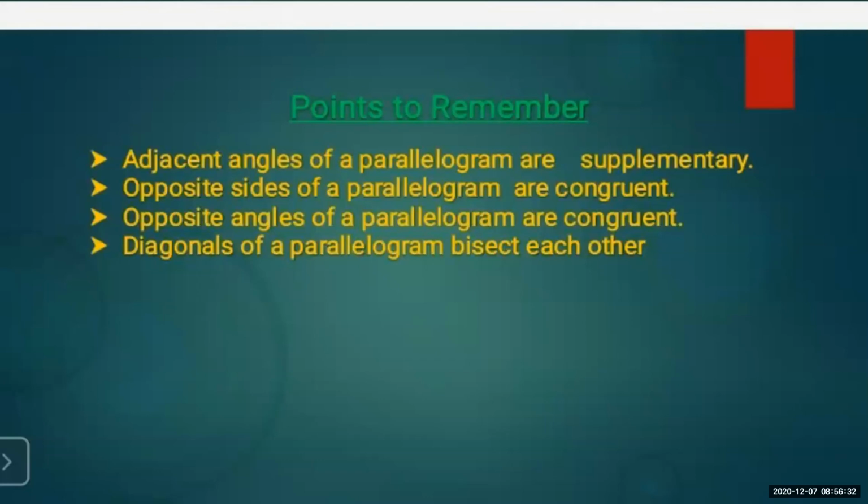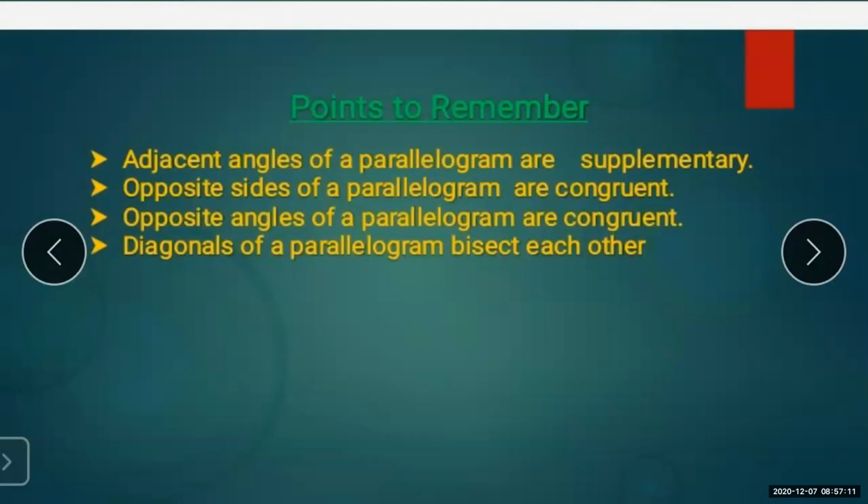Okay. So let's see what were the properties that we have studied of the parallelogram. First one is adjacent angles of a parallelogram are supplementary. Students, before starting with this parallelogram, I have also explained what are adjacent angles, opposite sides, opposite angles, then what is diagonal, all this basic thing also I have explained.